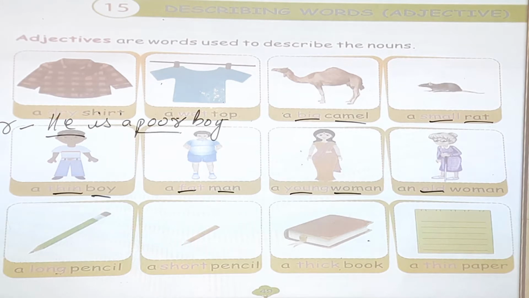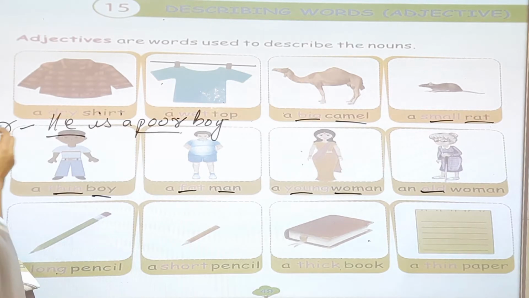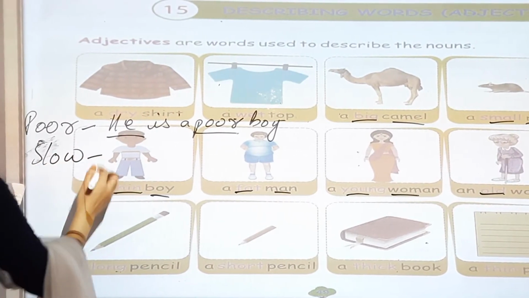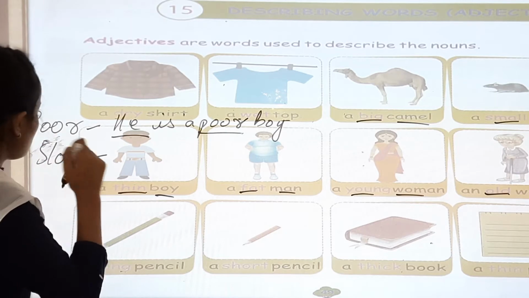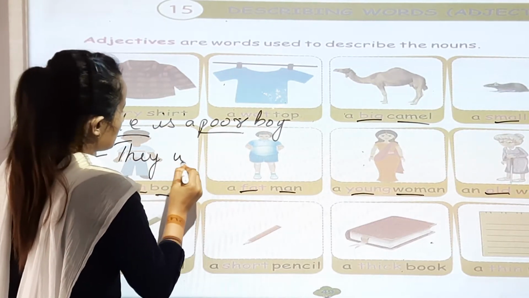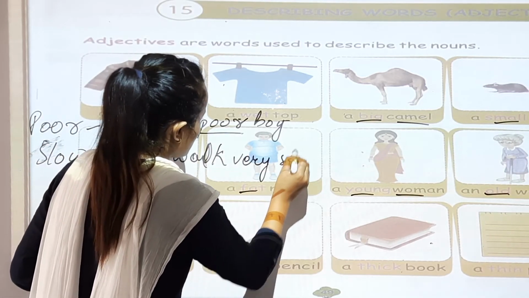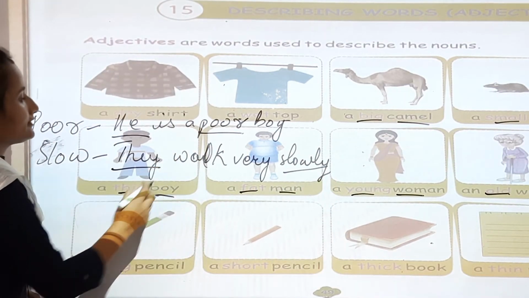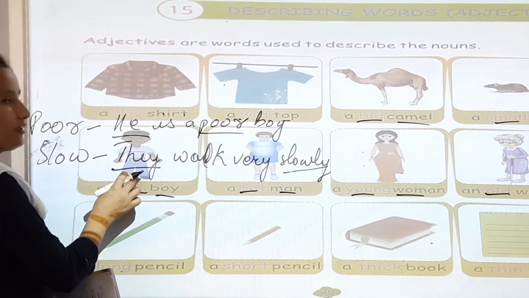So now, for example, slow. For example, baby. Slow. So how will you make a sentence? They walk very slowly. So slowly is an adjective word and it is a pronoun. So this word describes the pronoun, okay?